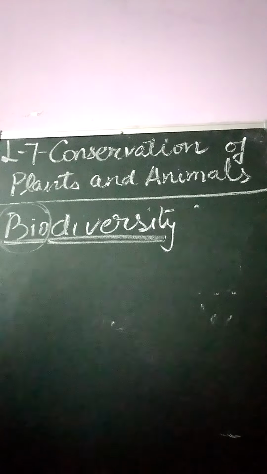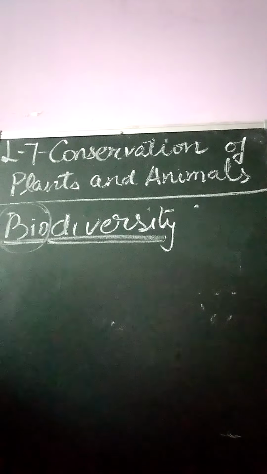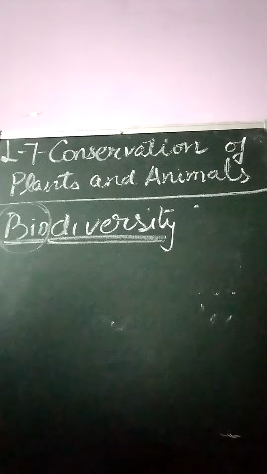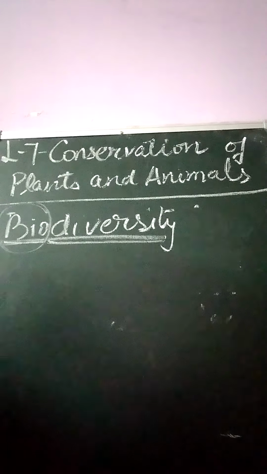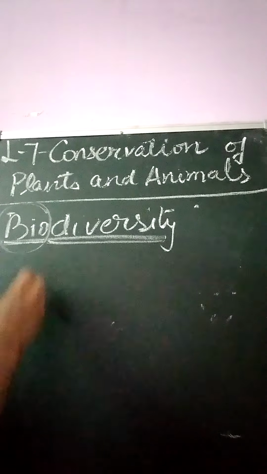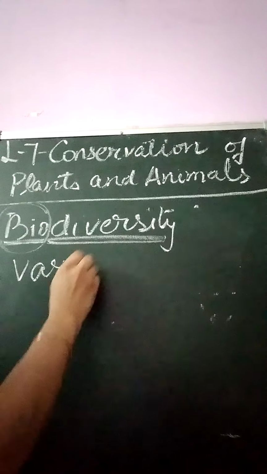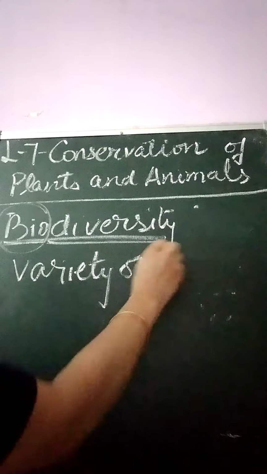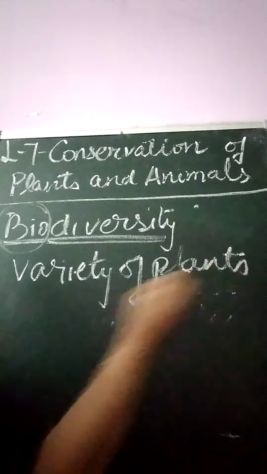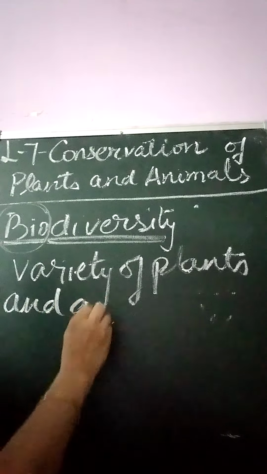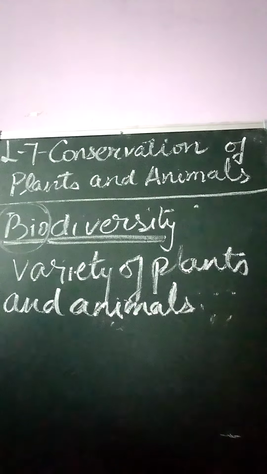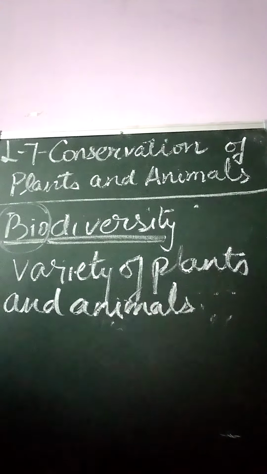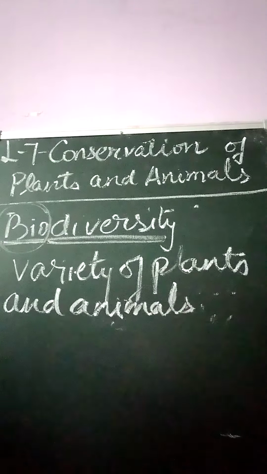Or in other words, the variety of plants, animals and microorganisms generally found in an area is called biodiversity. So what is the definition? It is the variety of plants and animals found in a particular area or region.